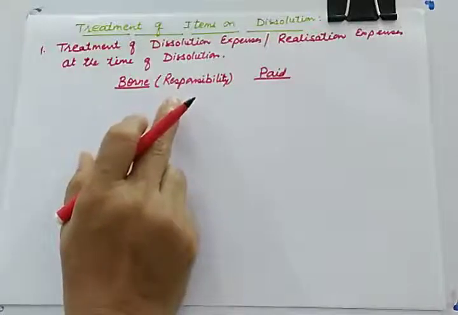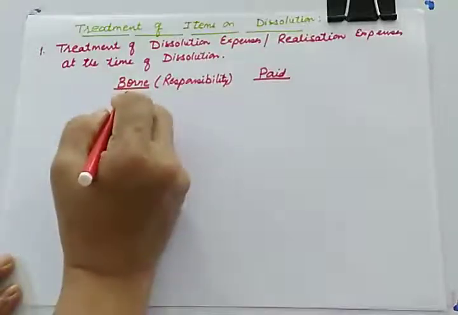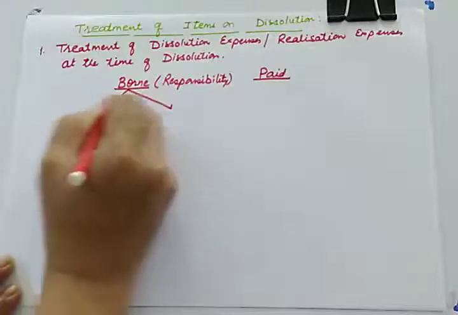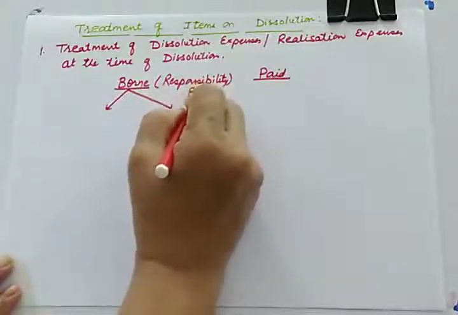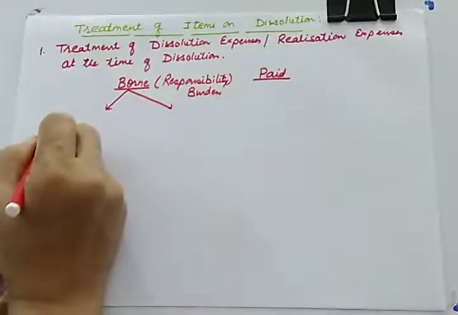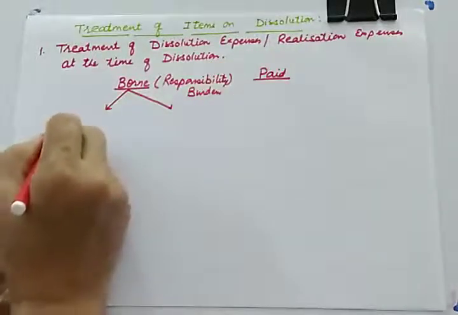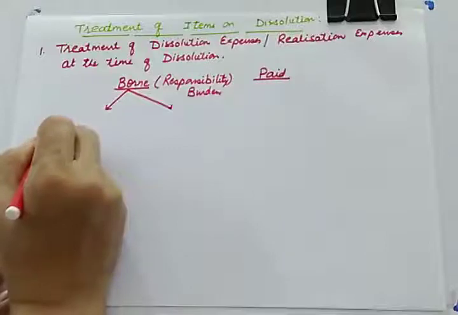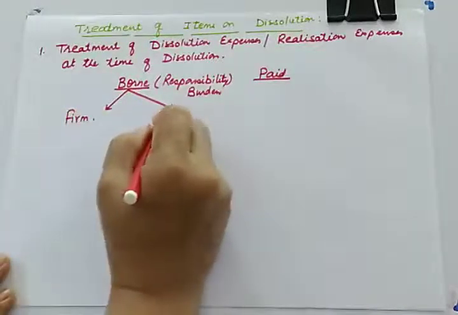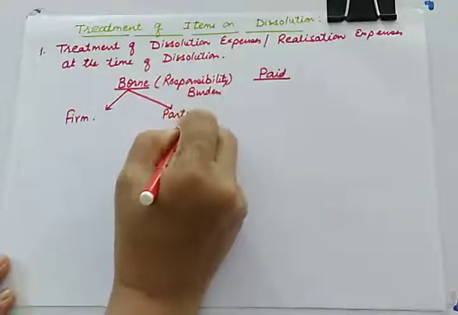Like for example, in case of dissolution expenses there can be two possibilities. Either the burden of dissolution expenses or realization expenses is to be borne by the firm, or it is to be borne by a partner.